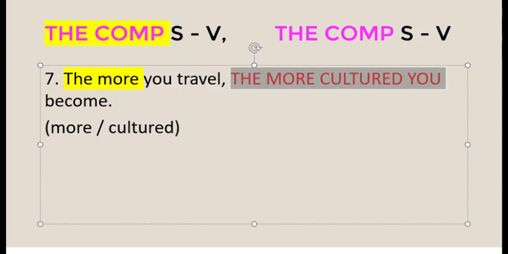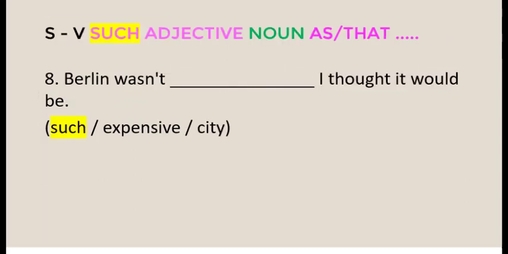Okay, this is number 8. Look at the sentence. Berlin wasn't blank. I thought it would be. Look at the words in the brackets. Such, expensive, city. Based on this word, such, this is the clue. We know that we have to use this pattern.